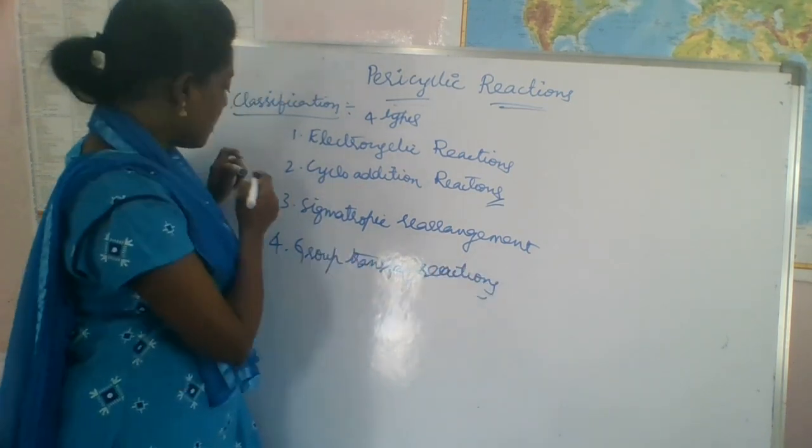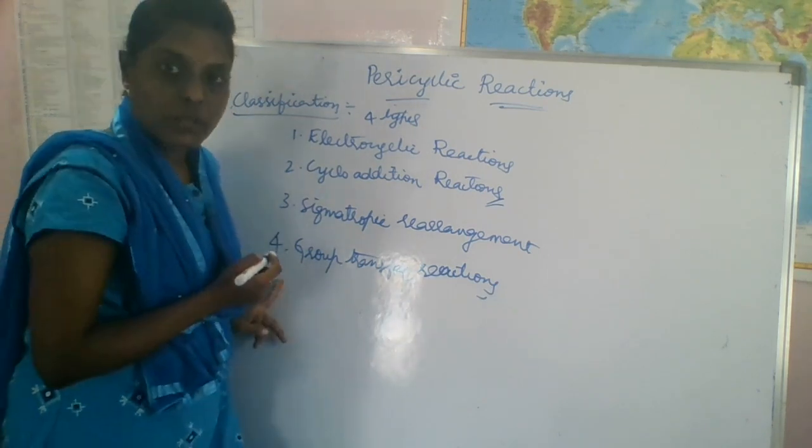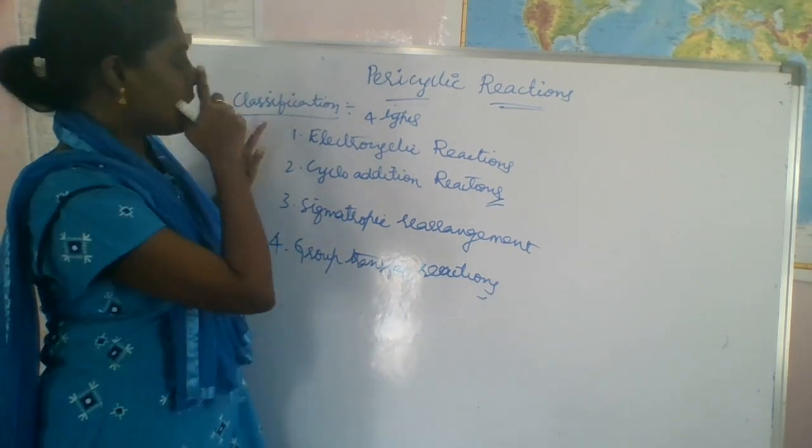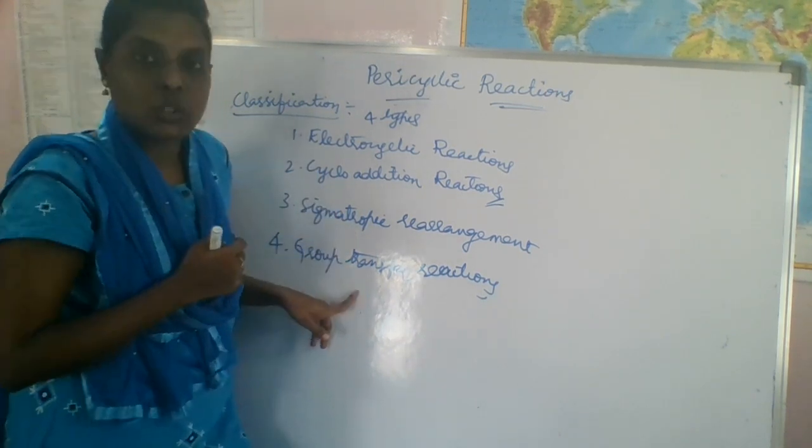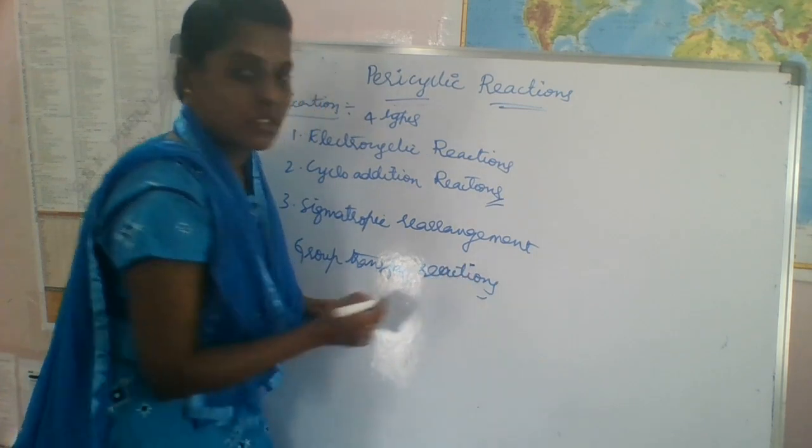So these are the main classification of the pericyclic reactions: electrocyclic reactions, cycloaddition reactions, sigmatropic rearrangement, and group transfer reactions, right?